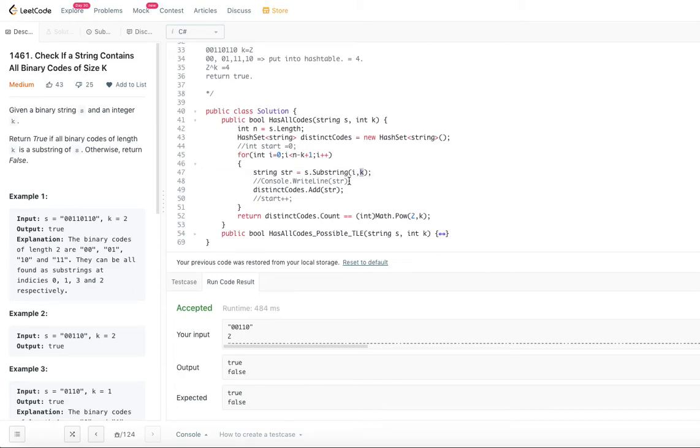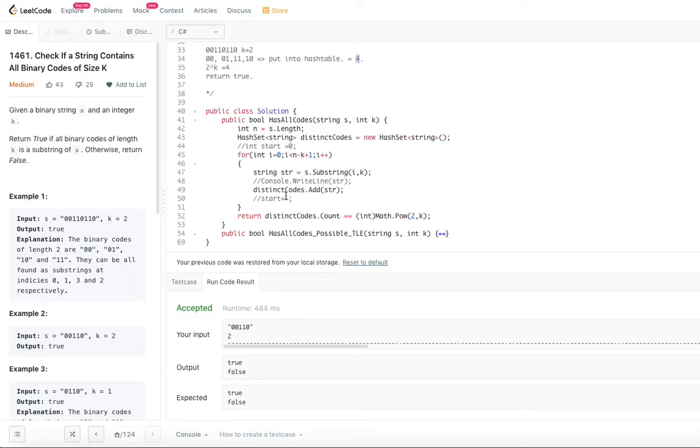So at every index, just get the k substring, and we put that substring into a hash set. That's how we are able to generate substrings of k elements. Now distinct codes will have all the distinct binary codes, just like we had before. Even though we were able to generate more than 4 from this one, when we put them into the hash table, it became just 4 distinct.